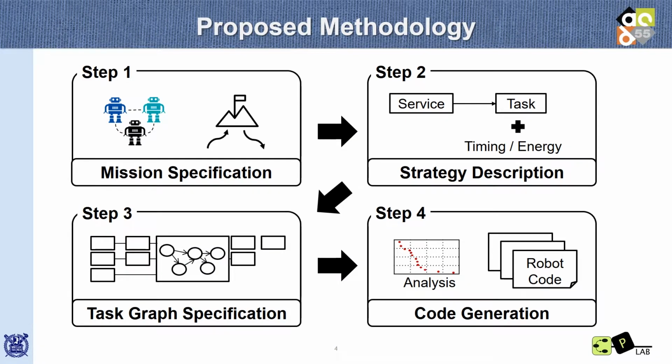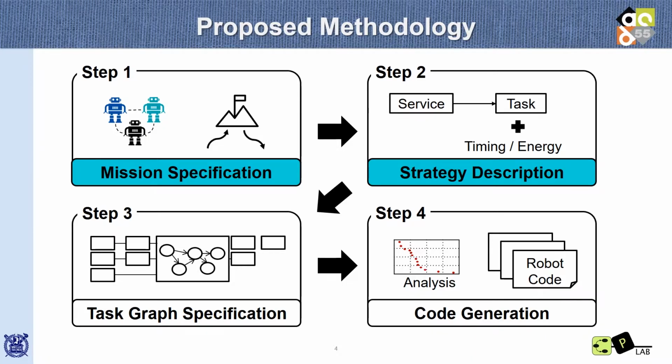To satisfy these requirements, we propose a novel software development methodology by separating 4 levels of abstraction. The first step is mission specification, which is the highest level of abstraction. A casual user can express the mission scenario with a new scripting language. It can express team configuration and service-oriented programming. The next step is strategy description. It provides more information on how to perform services and how to specify non-functional requirements.